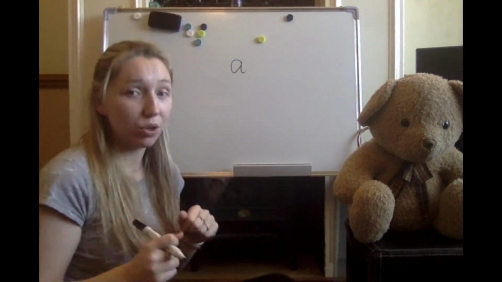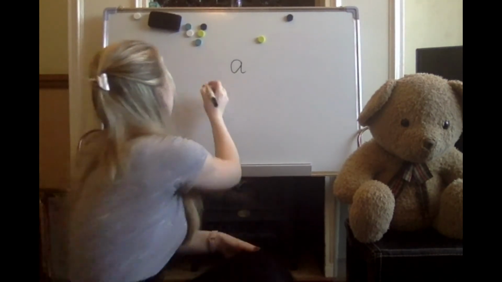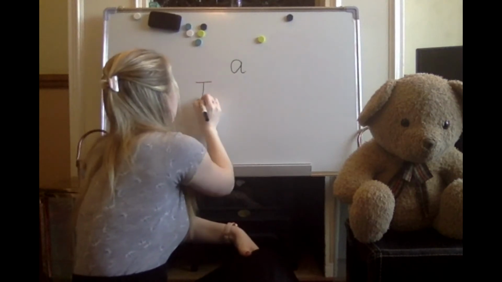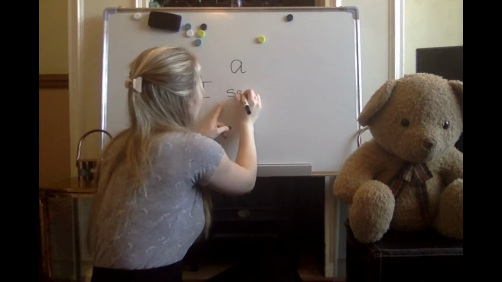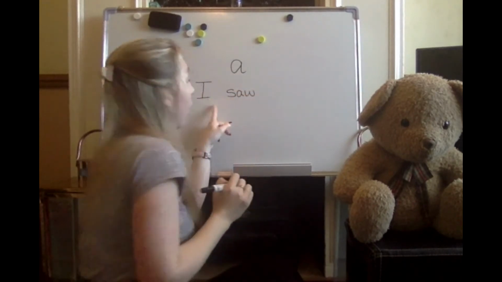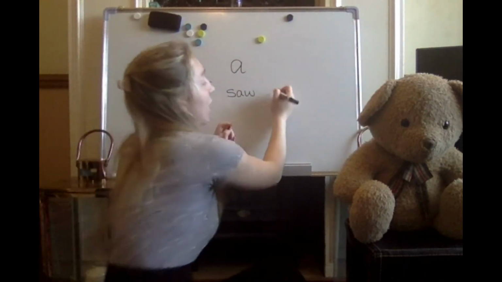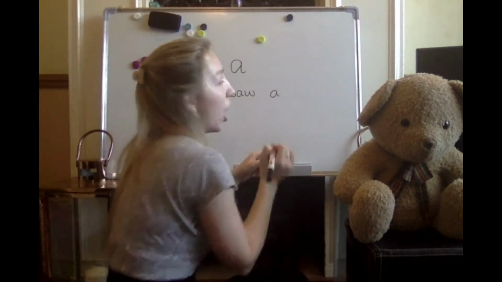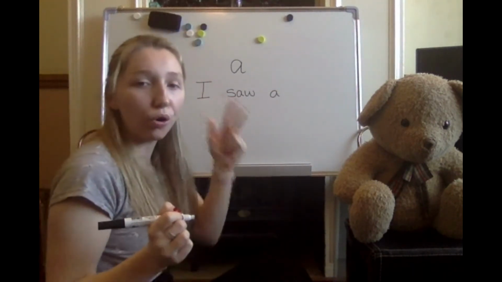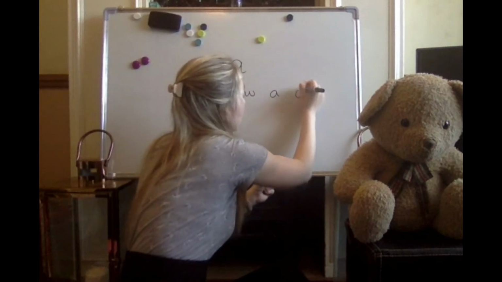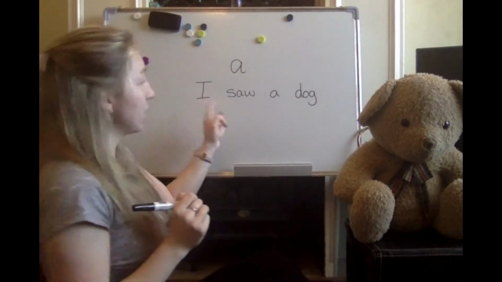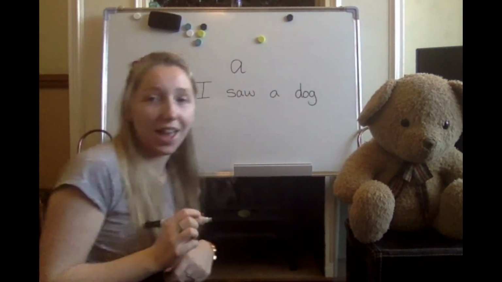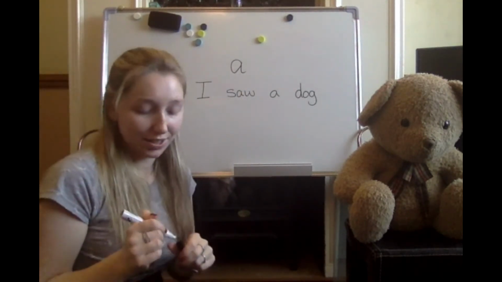We need a capital letter for the I at the beginning, I, finger space, saw, finger space, a. There's our word a. Dog. D o g. 3 sounds. D o g. Full stop. I saw a dog. There I have used the A sound.